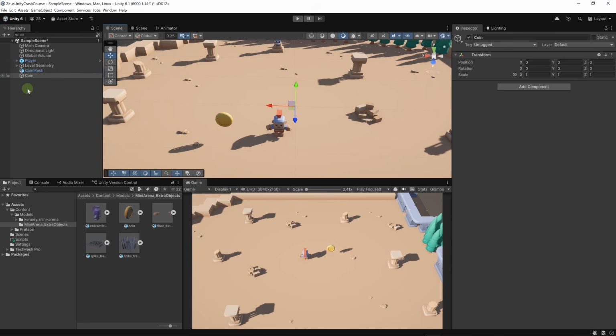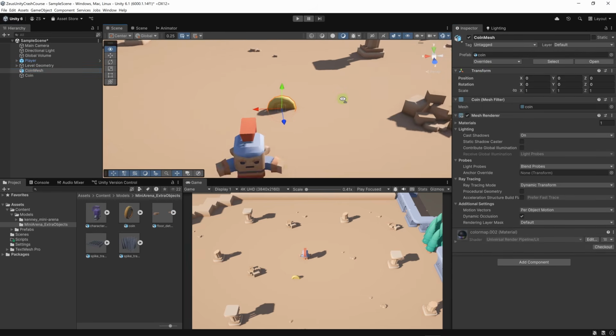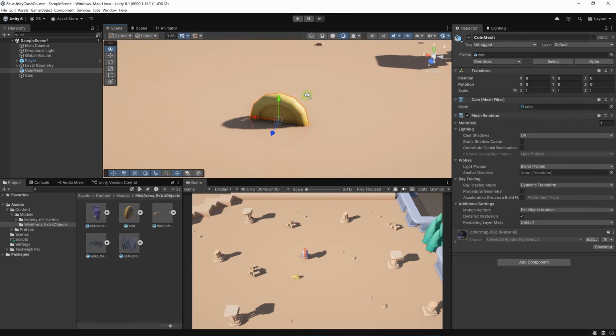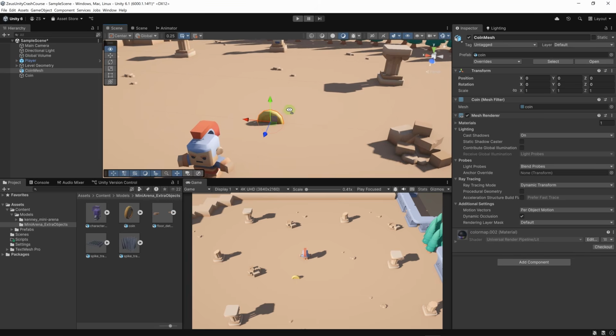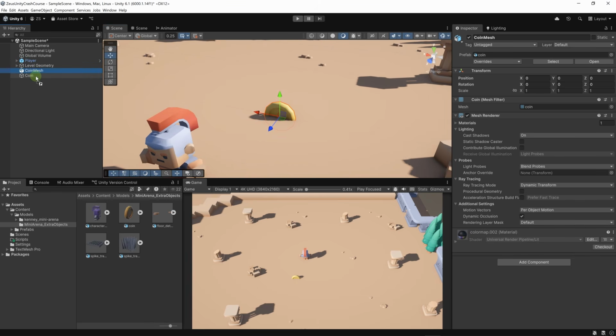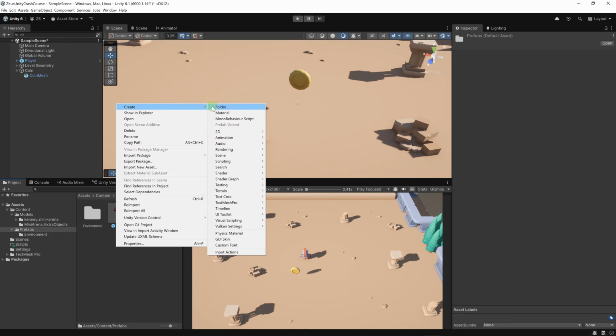Now we need to click on our coin mesh and let's reset the transform. So our coin mesh is here and also our coin object. Now let's have our coin mesh be a child of our coin object, and let's move the mesh a little bit upward. Even 0.6 is good, or 0.7 like we said. And here on our coin object, we're going to save this object. Let's go to prefabs. Here we have environment. Let's create a new folder.